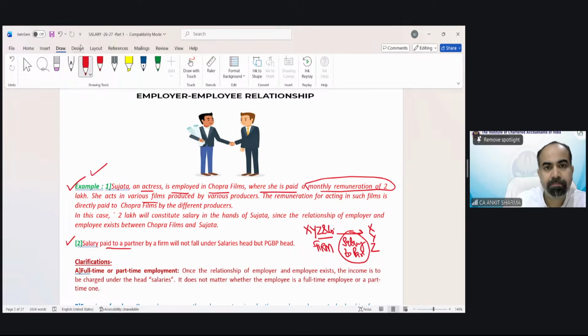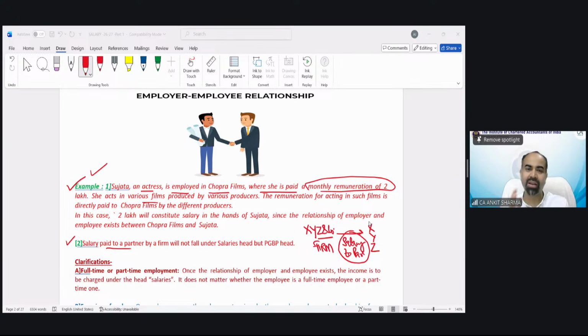Let me see what the answers are. Mr. Anil is saying, so in our example, a doctor would be paying tax. Yes, they will pay tax under PGBP. Kuldeep is saying yes, salary. Okay, so tell me now, in the case of a partnership firm and a partner, who is the master? Is the firm the master and the partners the servants? Who is going to give orders? Is there any person who is going to order?